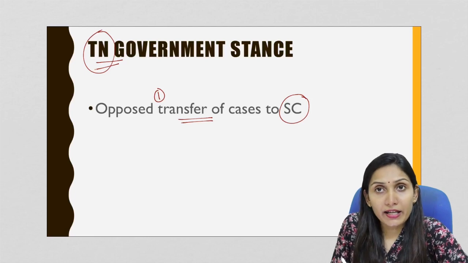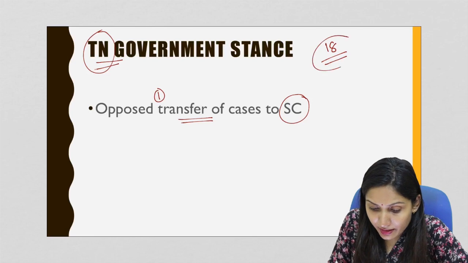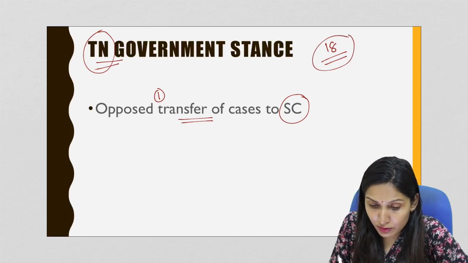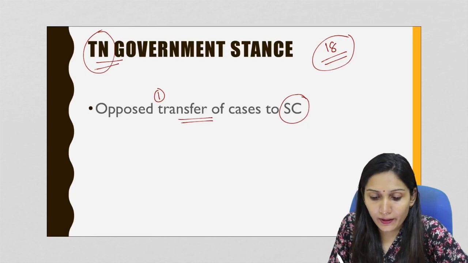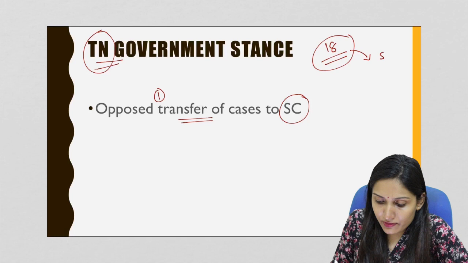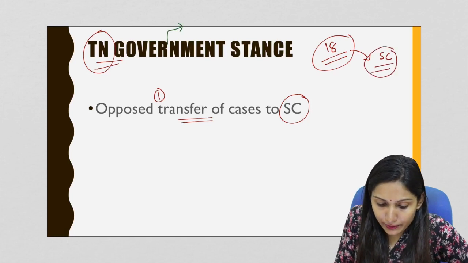And the Madras High Court has already heard 18 hearings on this case. So the Tamil Nadu government has argued that the apex court should wait for a comprehensive judgment by the Madras High Court before the case is transferred to the Supreme Court. Now, what is the intention of the Tamil Nadu government?